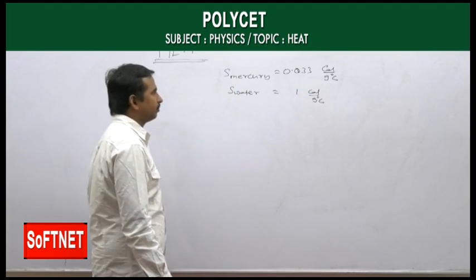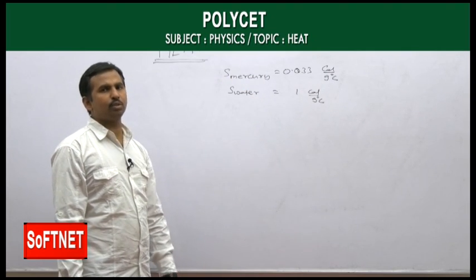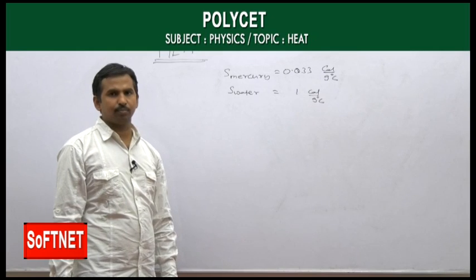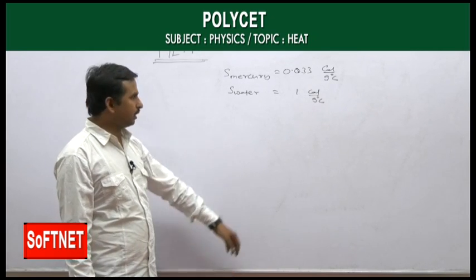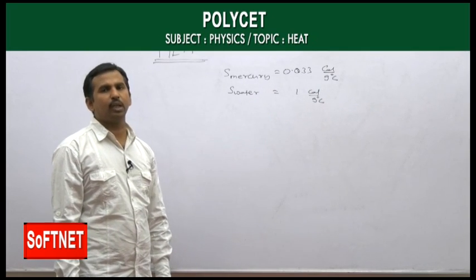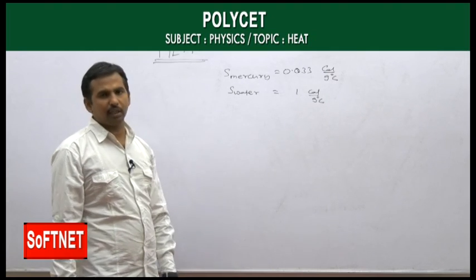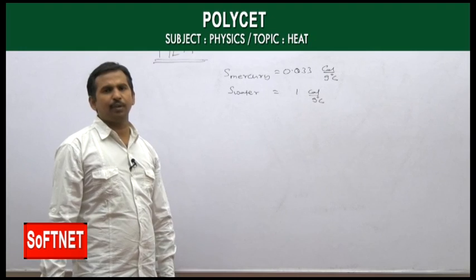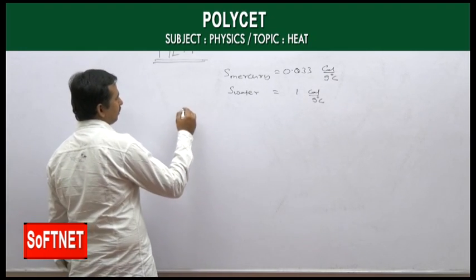For mercury, 0.033 only is needed for 1 gram to raise its temperature by 1 degree Celsius, whereas for water, just for 1 gram, it requires 1 calorie of heat energy. Now when you are using that thermometer, let us suppose the body temperature is 100 degrees Celsius.